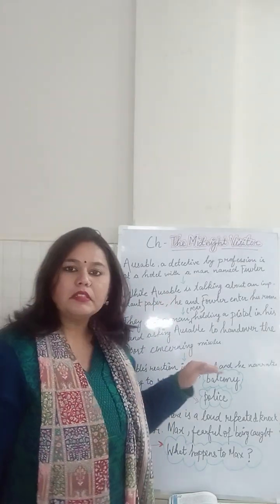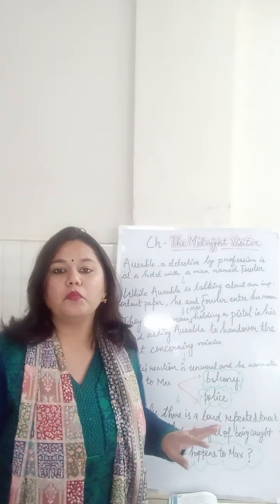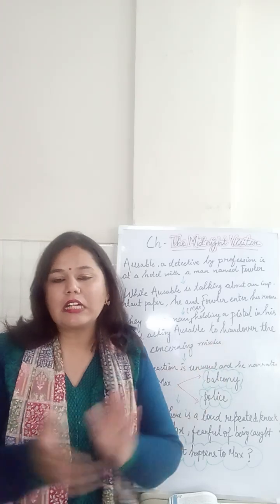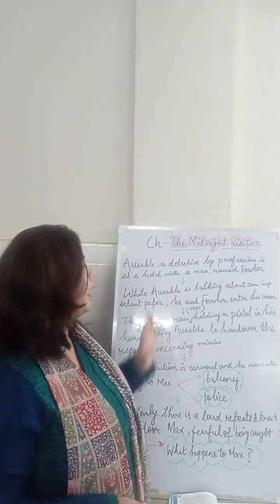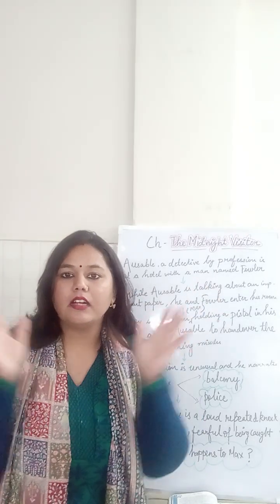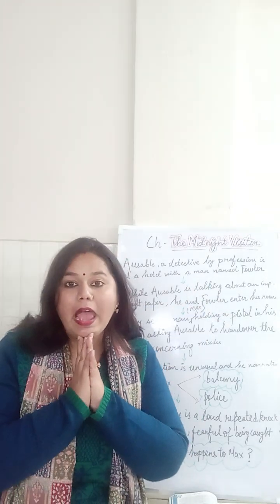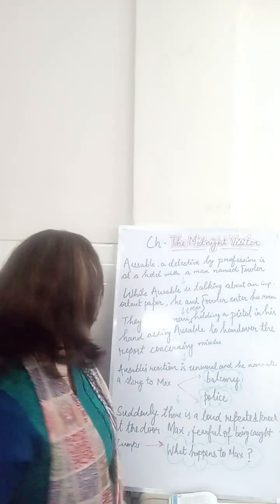Now, when Oswald and Fowler enter Oswald's room, of course, it is pitch dark in the room. The lights are switched off. But the moment they enter the room, the lights are switched on. And what do they see?